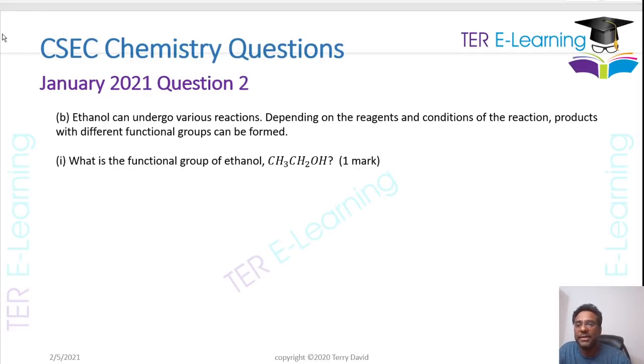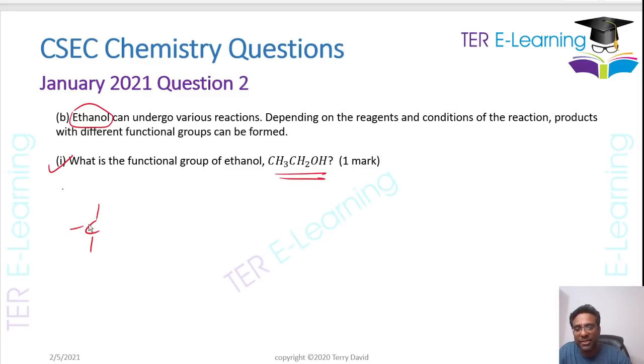Now, let's look at this next one here. So this part B. They said ethanol can undergo various reactions, and depending on the reagents and conditions of the reaction, products with different functional groups are formed. So this question is based on the reactions of ethanol, right? Now, the first part of the question: what is the functional group present in ethanol? Now, this is my formula. So they were kind enough to give you the formula.